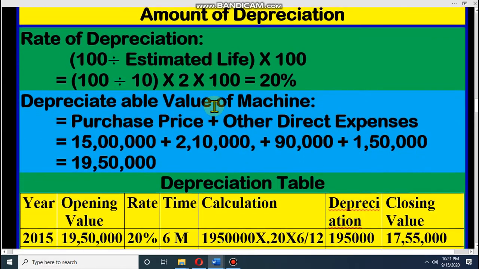Dear student, look at the math. Depreciable value of machine equals purchase price plus other direct expenses. This is the formula. Look at the purchase price 15 lakh and other expenses 2 lakh 10,000, 90,000 and 1 lakh 50,000. That means 19 lakh 50,000 is the total depreciable value of the machine.